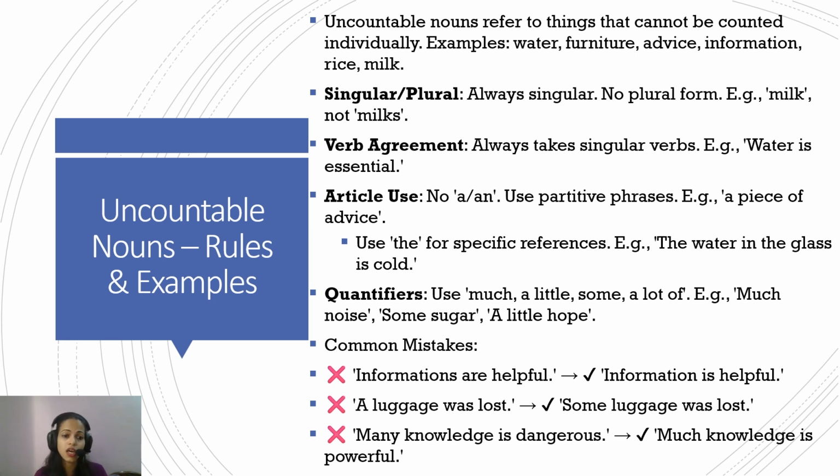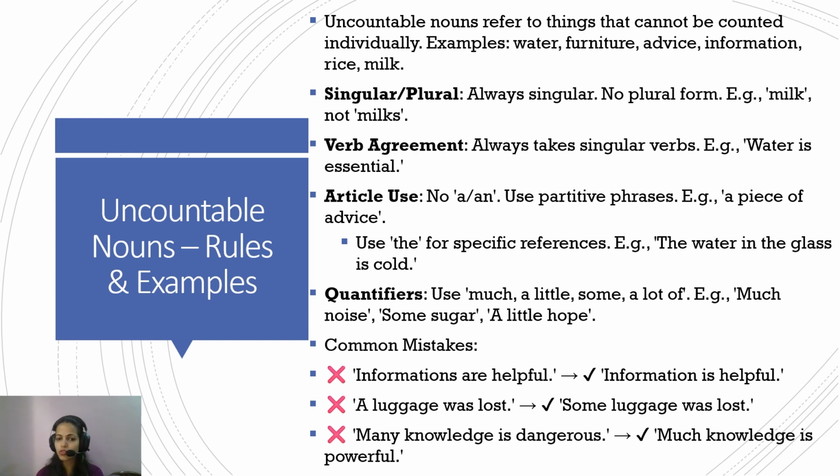For quantifiers, again, because it's uncountable, you will use the quantifier of quantity and not of number. You cannot tell how many milk or how many information. So informations are helpful is wrong. Information is helpful. Uncountable noun, always singular. A luggage was lost is wrong. Some luggage was lost is correct.